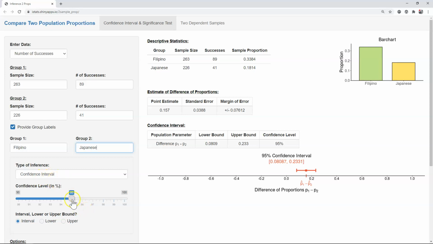And we have the confidence interval here already. Since it asks for 95% confident, we'll leave it at 95%. And here we can see that the interval that we get is provided on this row right here, the lower bound and the upper bound. We can also find the interval within the graph as well. So as we saw in our conclusion, these are the intervals that we're looking at. So we're 95% confident that 8.1% to 23.3% actually contains the true difference in proportions who have posted about politics onto social media.